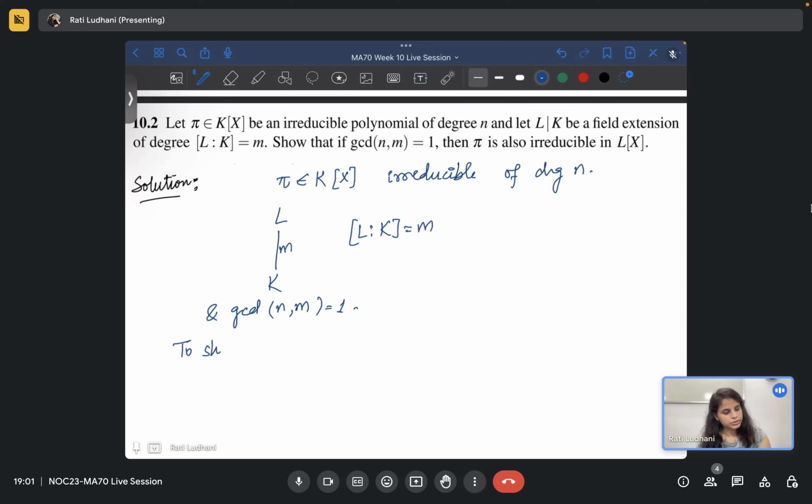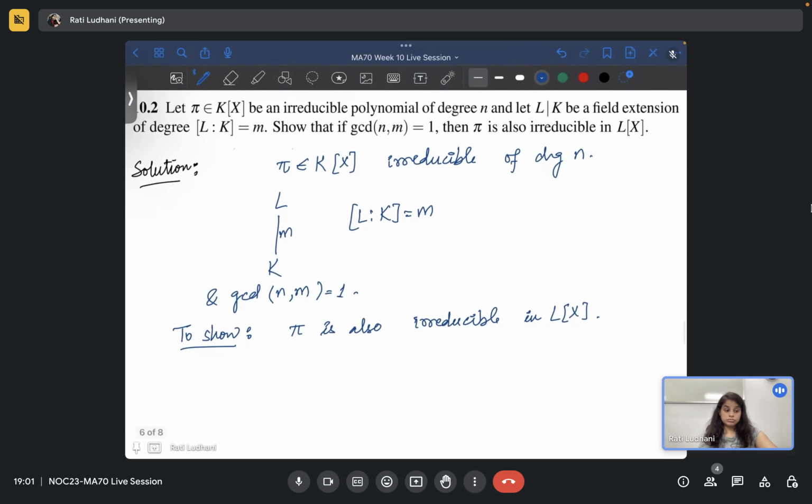So we have to show that pi is also irreducible in L[x]. So that's a very strong condition. For example, this is not true in general, you agree, right?